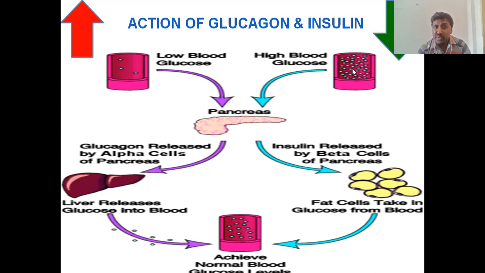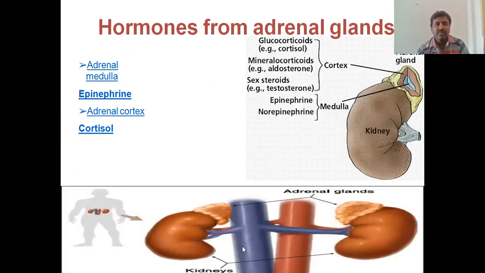Then if the blood glucose levels are more, since there is more glucose in the blood, what happens? The pancreas releases the insulin from the beta cells. This insulin, as I already said, enhances the absorption of glucose molecules into the cell. Then there is formation of glycogen and fat, lipid. So then it comes to normal. These are the two main important mechanisms you have to write in the examination.